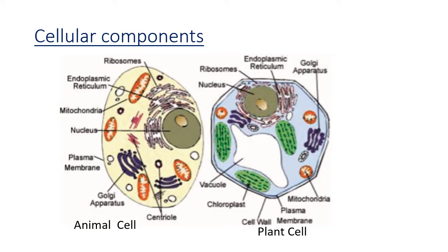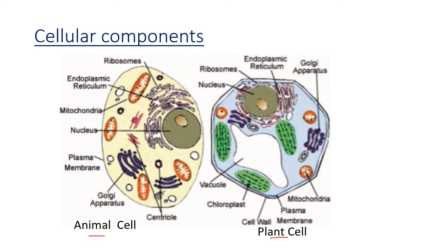Now yesterday we saw this slide, cellular components. A plant cell and an animal cell have basically the same structure, but there are some differences between them. Many structures are common, the cellular components are common, but some are very different.